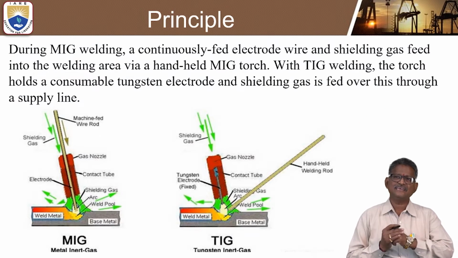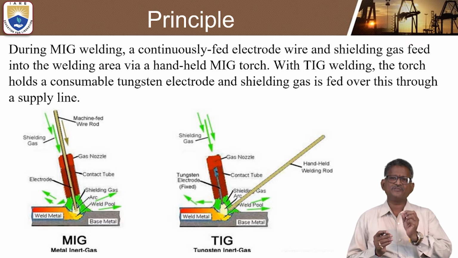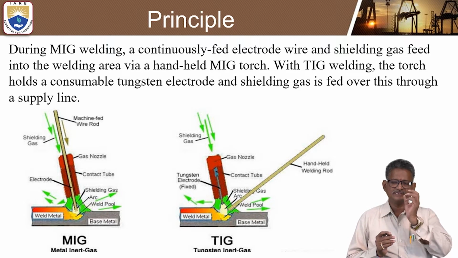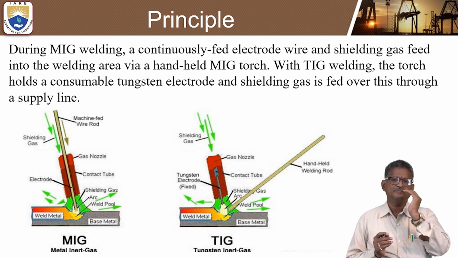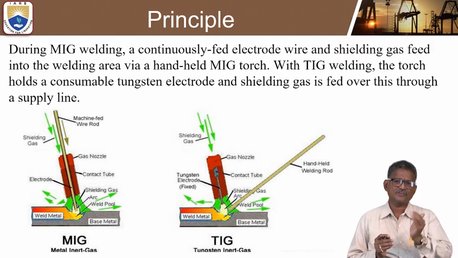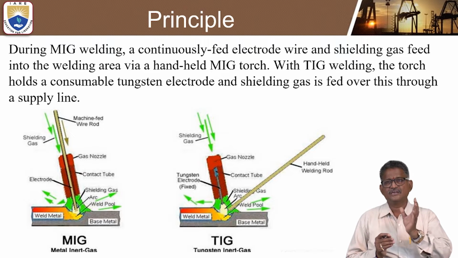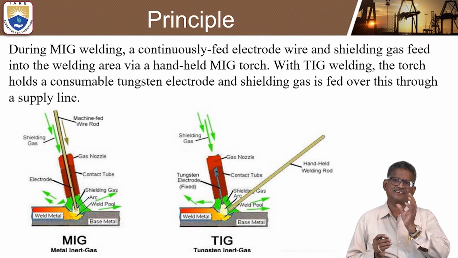Now let us see the basic principle involved in MIG welding and TIG welding. The term TIG means tungsten inert gas welding, and MIG means metal inert gas arc welding. It is an arc welding, shielded gas arc welding.